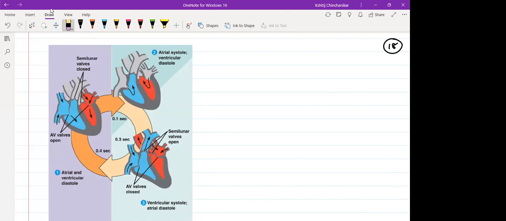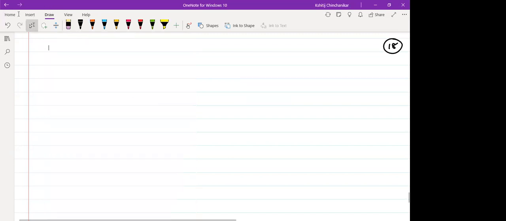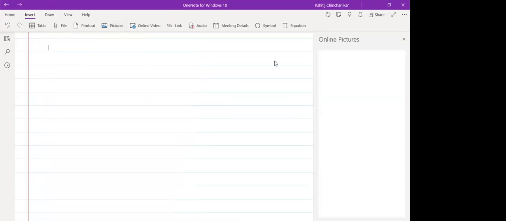we consider the same number. Ventricular systole, this is joint diastole, atrial systole. This diagram is not very clear. One minute. Just a minute. I will use another simple one.